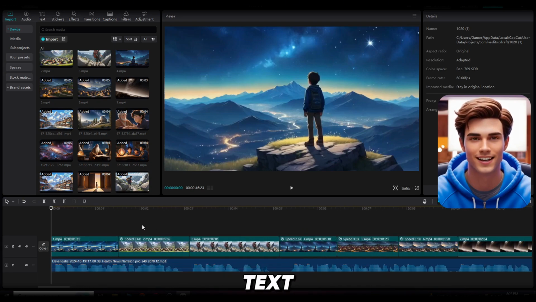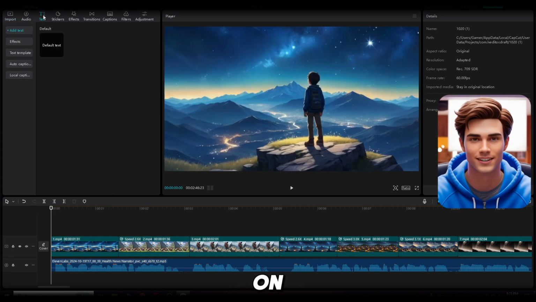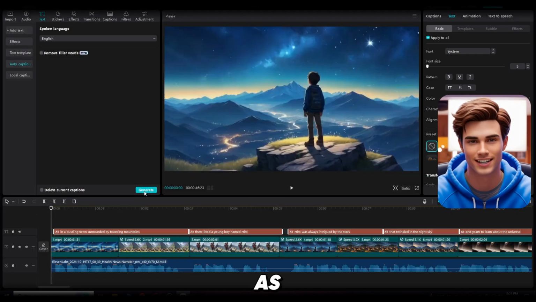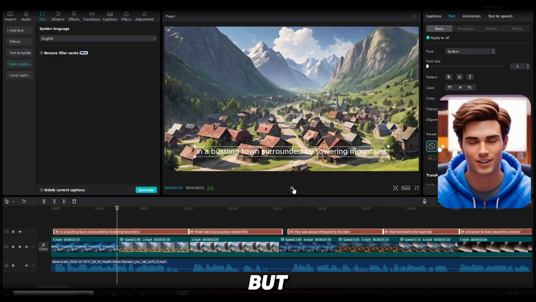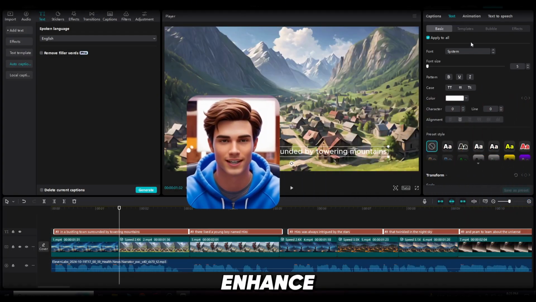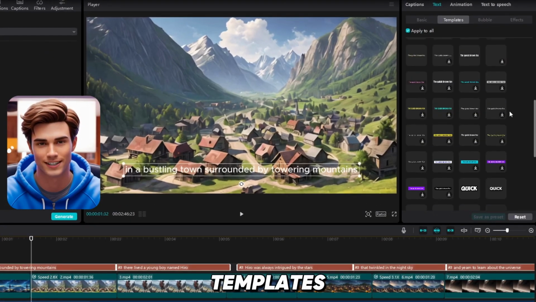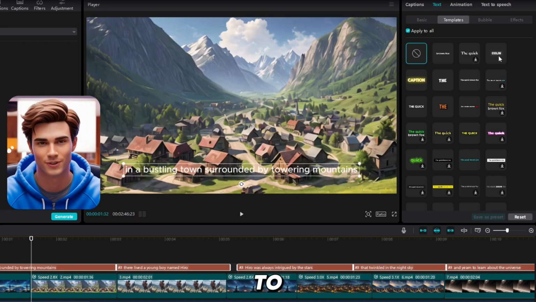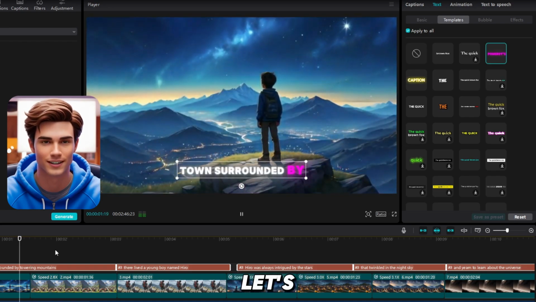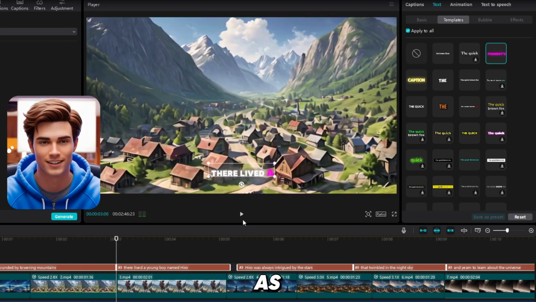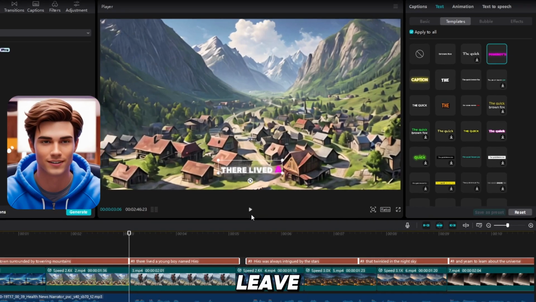Now let's add the text. To add the text, simply click on the text tool at the top, then click on Auto Captions and hit Generate. As easy as that, we have the text, but we can make it even better. To enhance its look, open the Templates menu on the right side. Here you'll find many templates that are great. I prefer to use this one for all of my videos, so let's see how it will look. As I already said, it's perfect, so we'll leave it just like that.